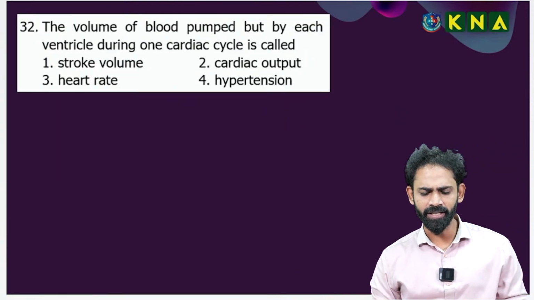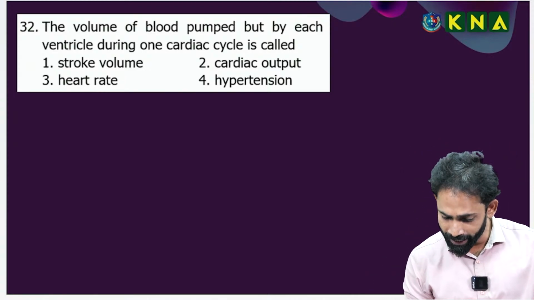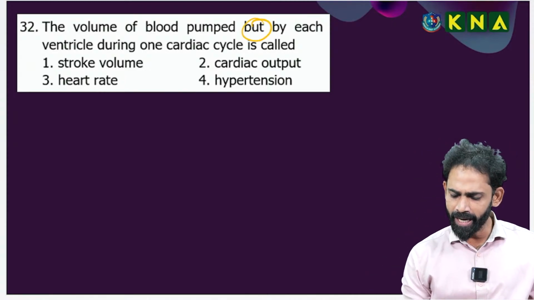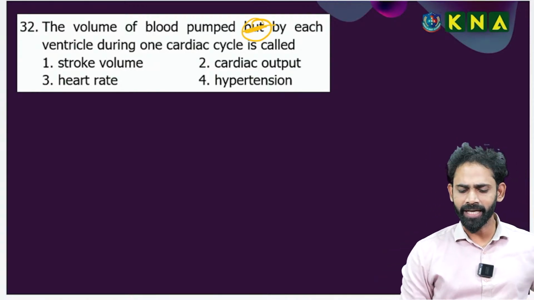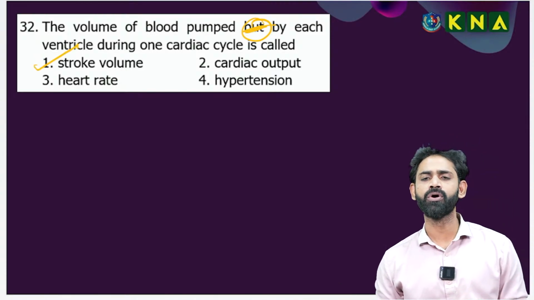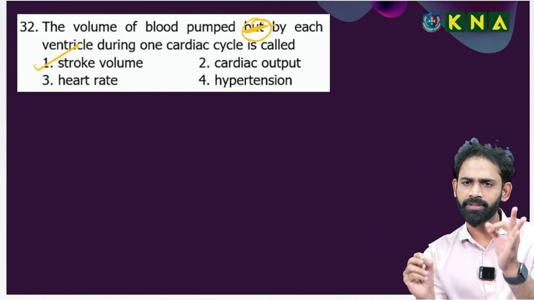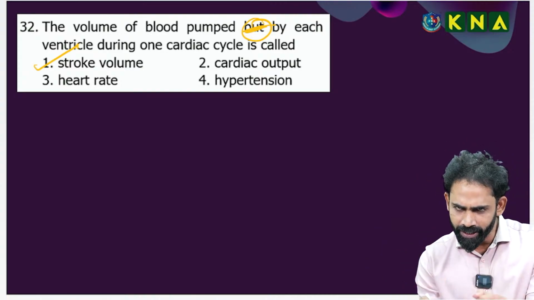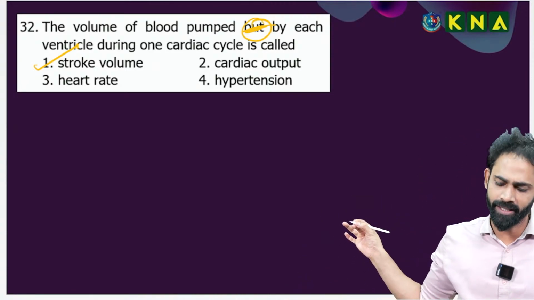Here no explanation. The volume of the blood pumped by each ventricle during the cardiac cycle: is it stroke volume or cardiac output? Directly I am going for stroke volume. Stroke volume is the volume of blood pumped by each ventricle per 0.8 second, or per cardiac cycle.